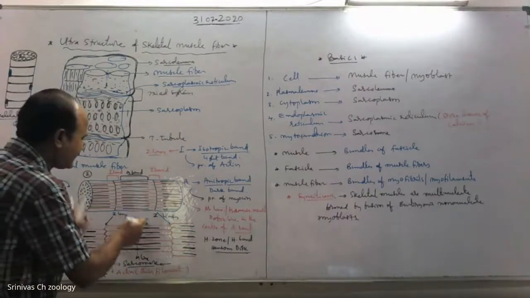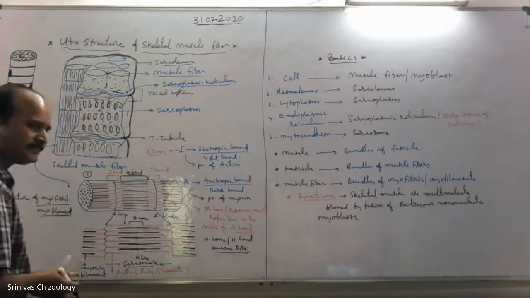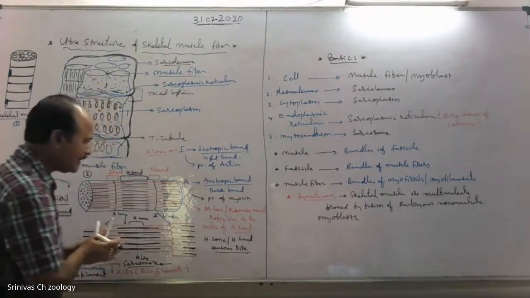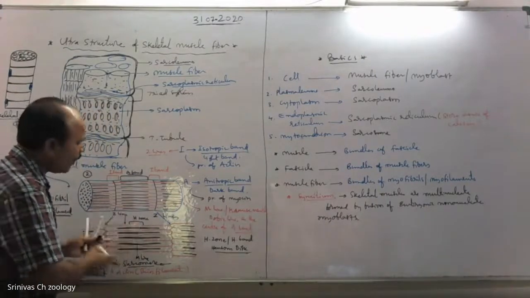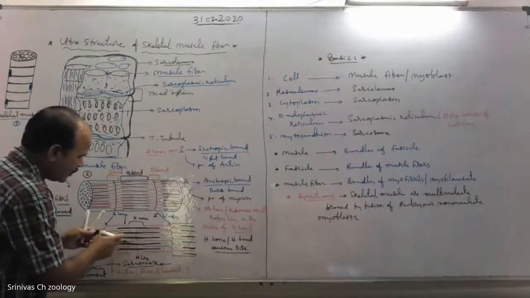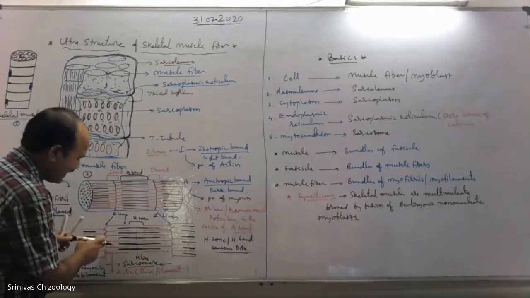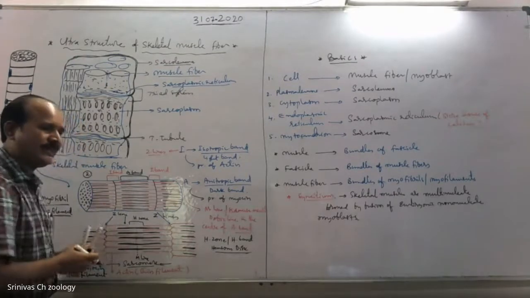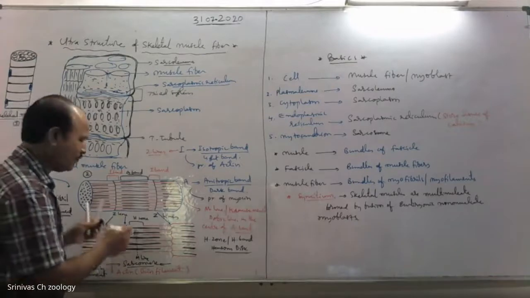On a resting muscle fiber, the thin filaments or actin filaments are overlapped onto the myosin filaments. See, they are encroached into the myosin filaments. The actin filaments, the light filaments, are encroached into thick filaments or myosin filaments.